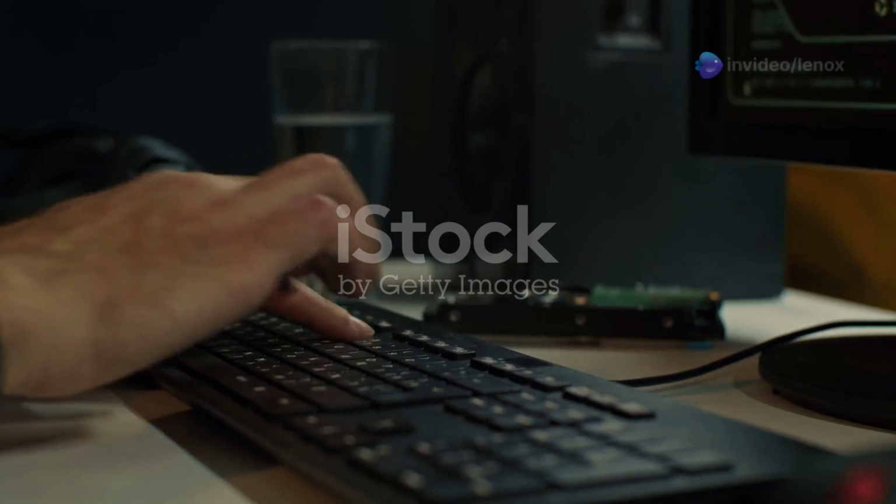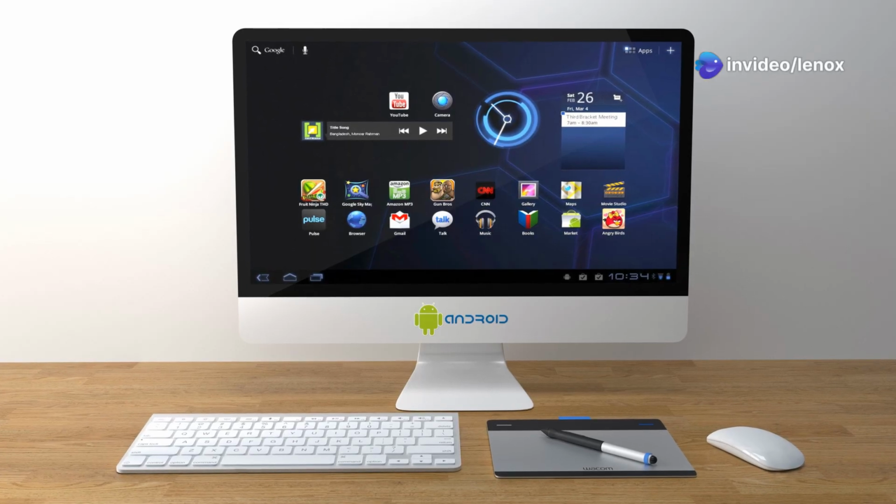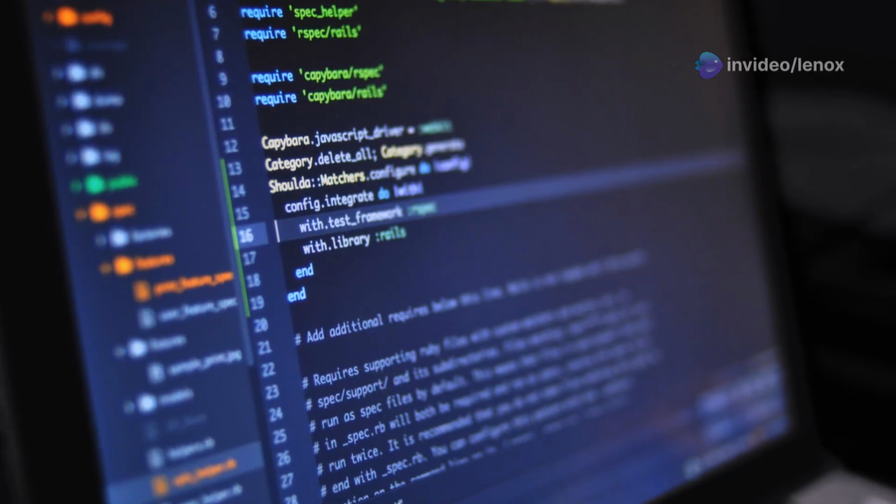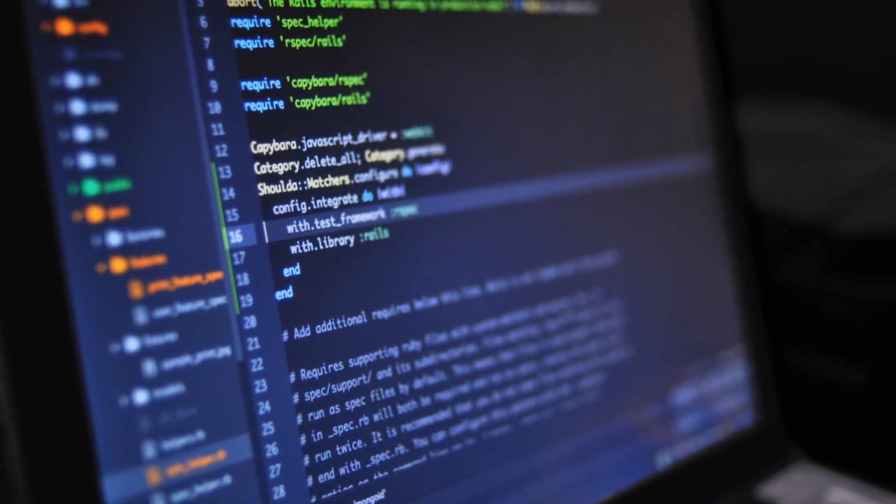Let's get our hands dirty and start building. First, open Android Studio and create a new project. Choose Empty Activity to begin with a clean slate. Next, give your project a name. This is how it will appear on your device.